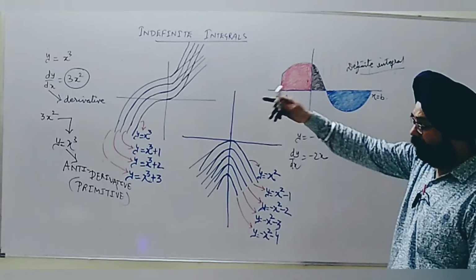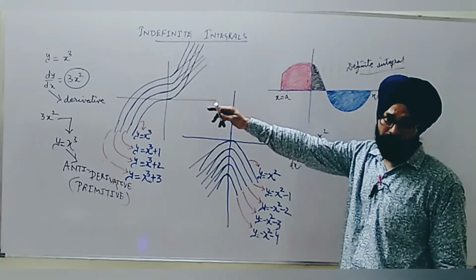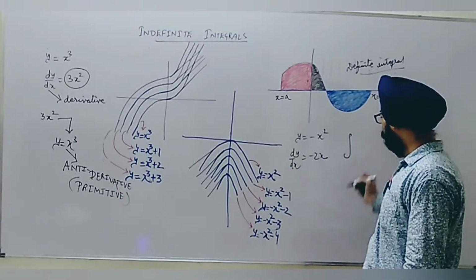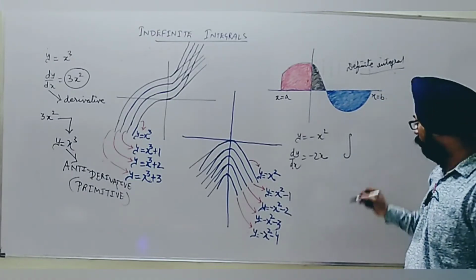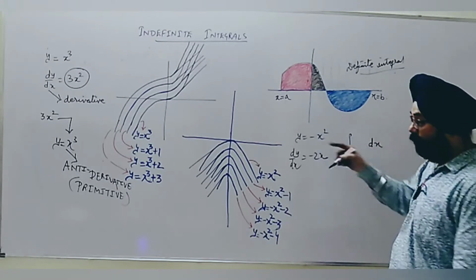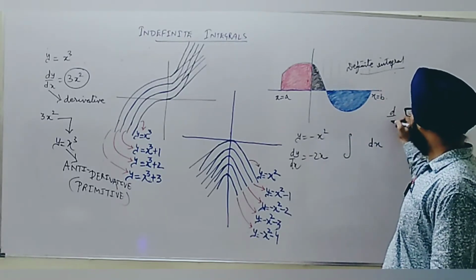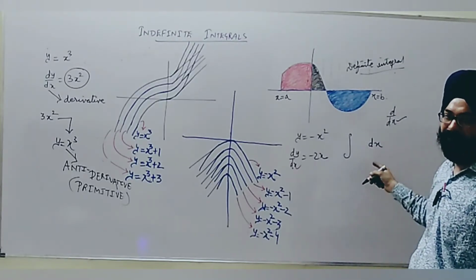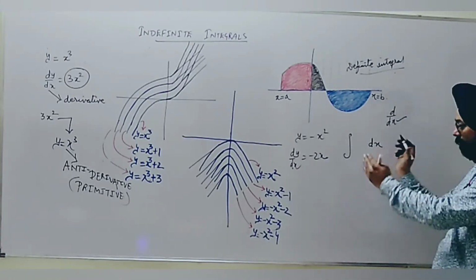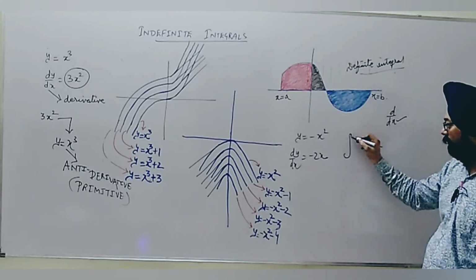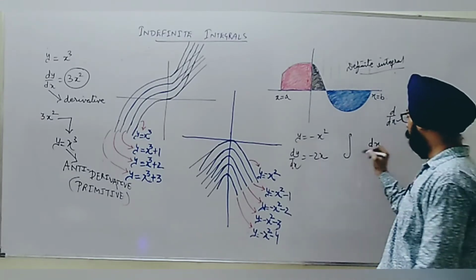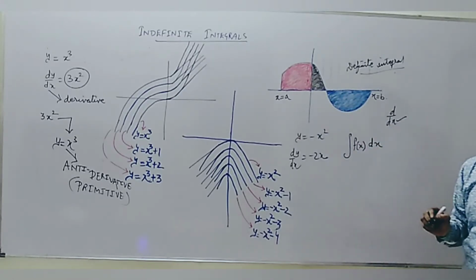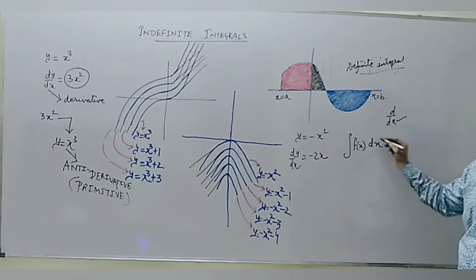Just like the operator symbol, we take d by dx for differentiation in general, here for integration, we take a spiral-like symbol and we write dx. You could see in d by dx, when we write it, it is in the denominator. So this comes like a multiplication, not basically, but it comes like it is in multiplication, not in the denominator. So this symbol we use for integration. In between, we write the function to be integrated. This is all integration.